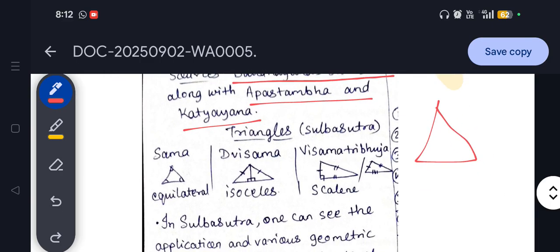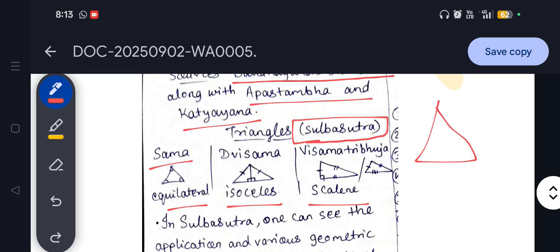So the concept related to triangles is written in the Sulbasutra, and as you know, Sulbasutra is written by Bodhayana, right? So there are three types of triangle: equilateral, isosceles, and scalene triangle. Okay, these triangles had different names, but the concept was the same under ancient Indian mathematics.